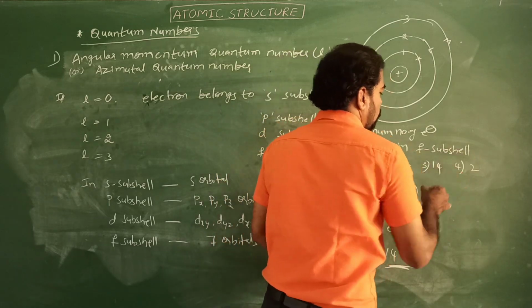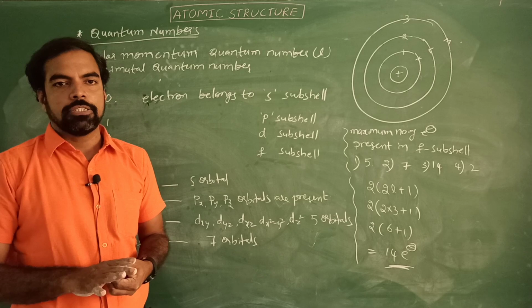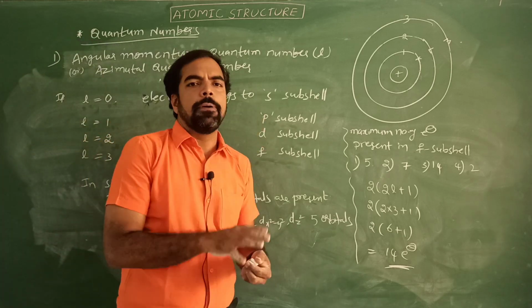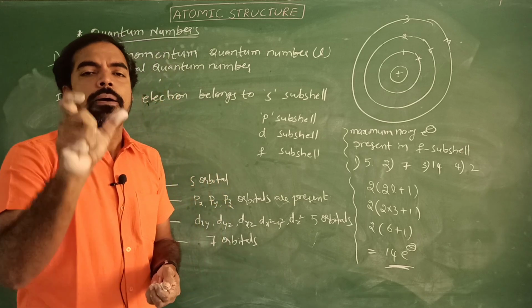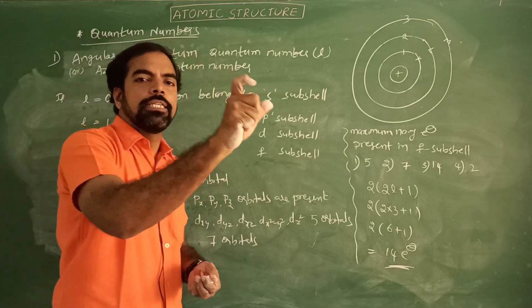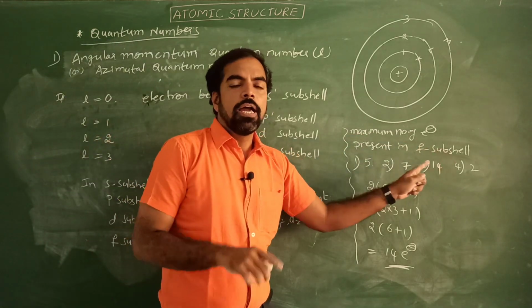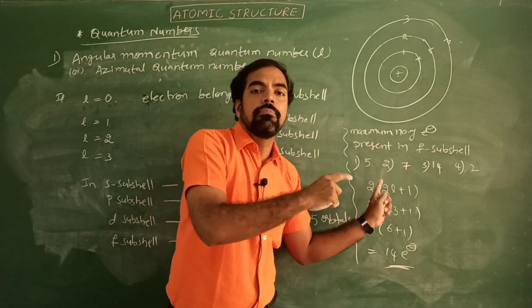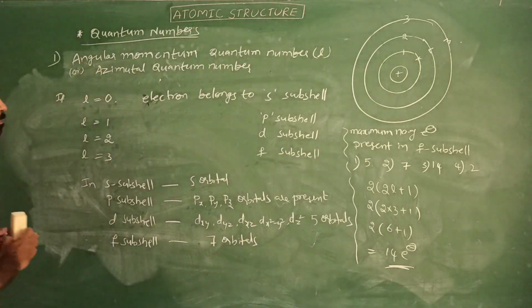So for F subshell, how many electrons are present? 14 electrons are present. Okay students, these are very very important. The number of orbitals present in a subshell is 2L plus 1, and the maximum number of electrons present in a subshell is 2 into 2L plus 1. Okay students, right.